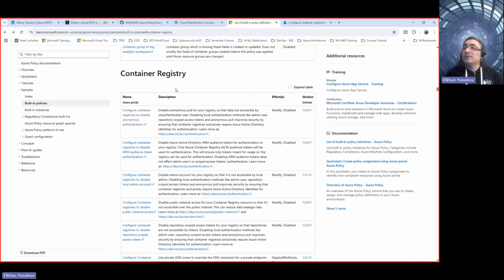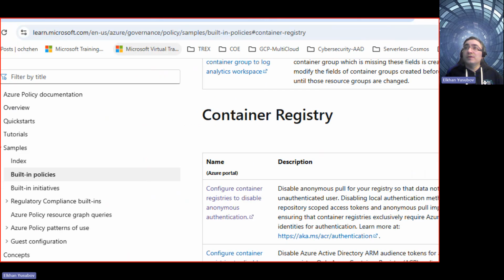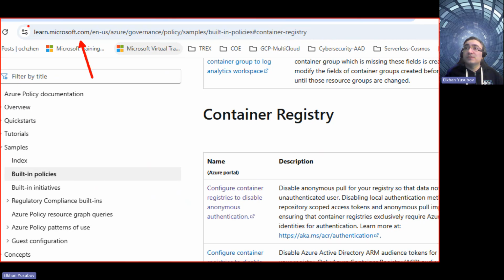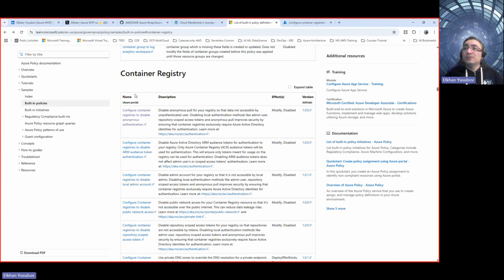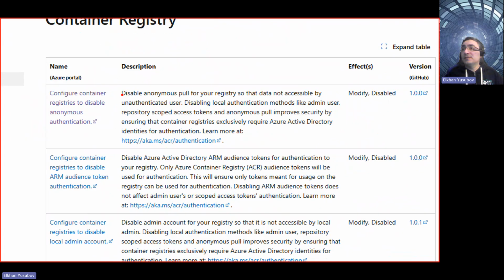So for example, here, I'm going to share this URL so you have access. This is the URL where I went. And in container registry here, if I make it bigger, you would see it says that this container registry policy is going to disable any anonymous authentication, and that can be your corporate policy for this resource, which is very important,